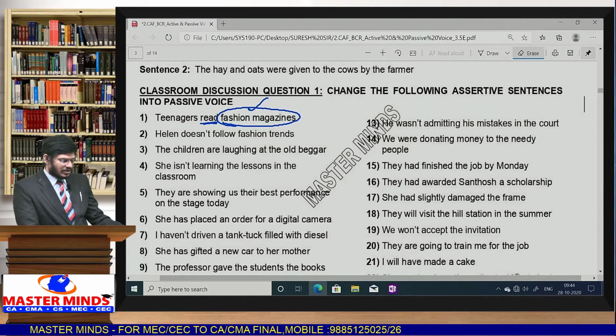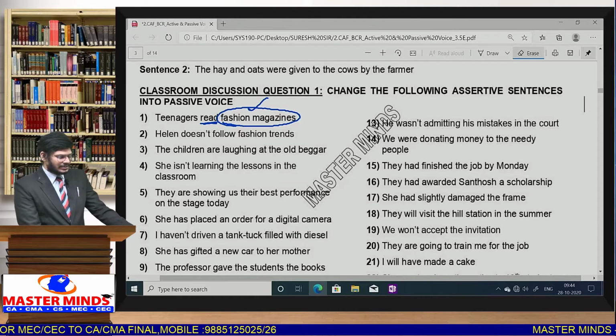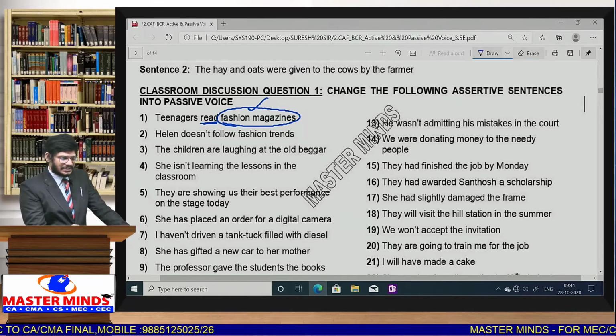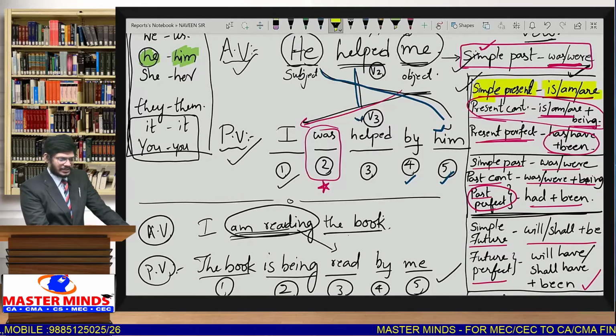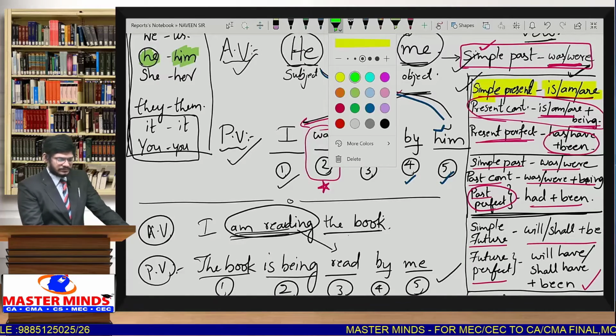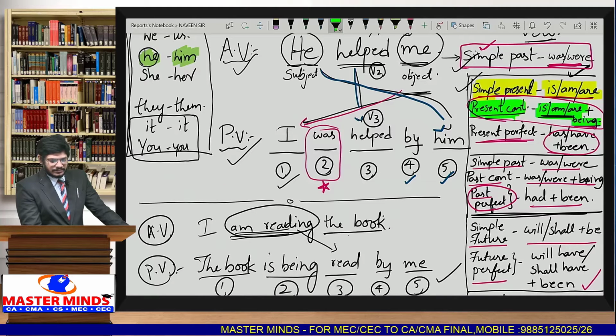The children are laughing at the old beggar. The old beggar is being laughed at by the children. Why take 'is being'? Because the given sentence is in present continuous. Whenever the sentence is in present continuous, you can look into the table, then automatically you can take the helping verbs is, am, are plus being.